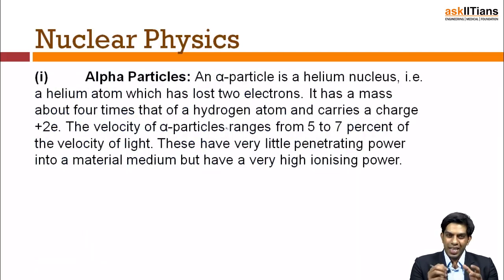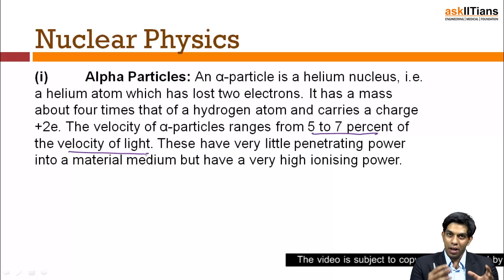An alpha particle is nothing but a helium nucleus. That is, it contains 2 protons and 2 neutrons. Now, the velocity of the alpha particle which we usually get is 5 to 7% of the velocity of light. So whenever there is radioactivity, some sort of activity going on inside the nucleus, they pop out an alpha particle or two now and then. That is between 1/10th and 1/20th of the speed of light.